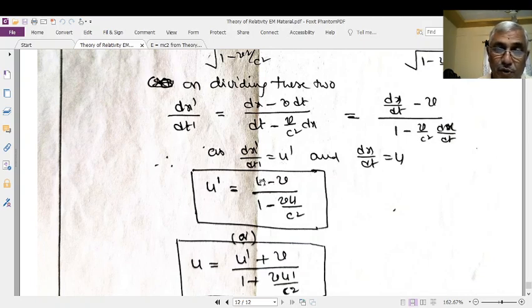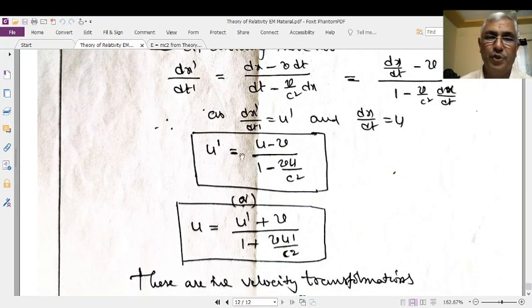It means that if you know u, you can get the u prime value, or if you know the u prime value, you can get the u value, because the other quantities are known. What are the other quantities? c is a constant, and v is the relative velocity between these two. Similarly, u is equal to u prime plus v by 1 plus v u prime by c square. Here, instead of u, we have u prime by c square.